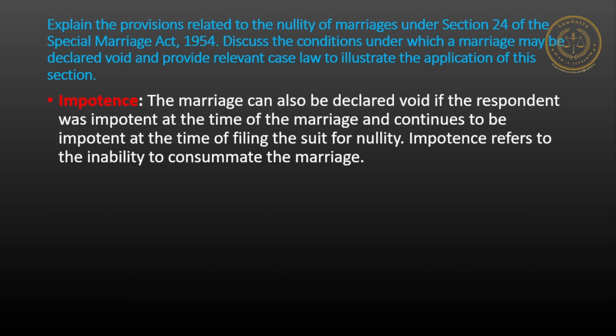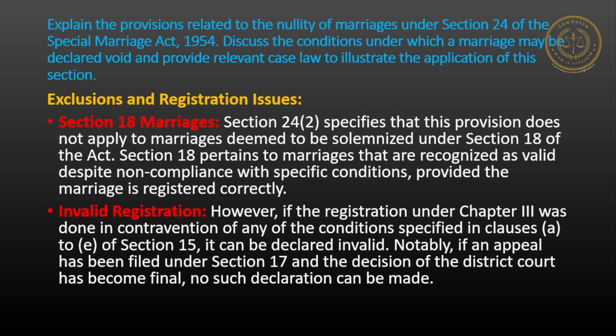Impotence. The marriage can also be declared void if the respondent was impotent at the time of the marriage and continues to be impotent at the time of filing the suit for nullity. Impotence refers to the inability to consummate the marriage. Exclusion and registration issues. Section 24(2) specifies that this provision does not apply to marriages deemed to be solemnized under Section 18 of the Act.